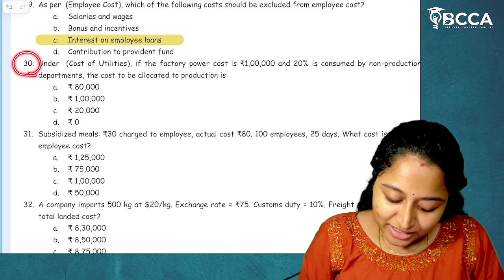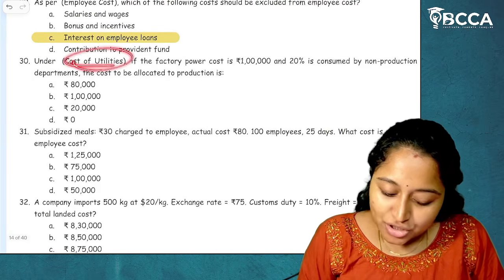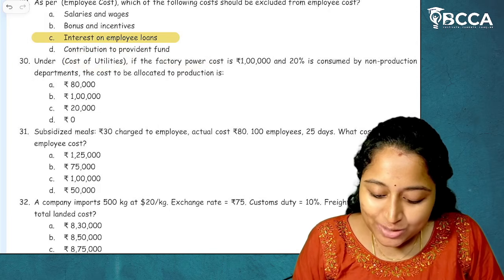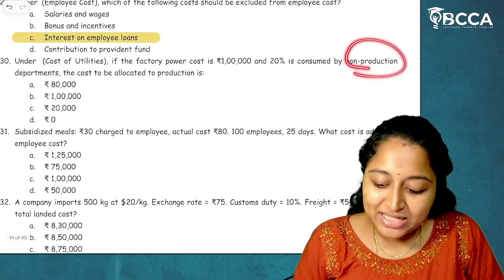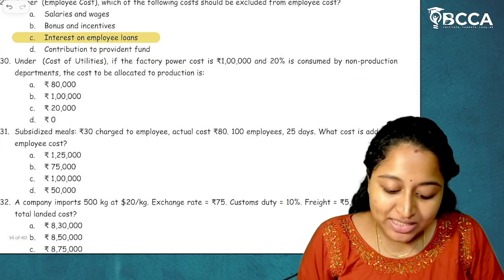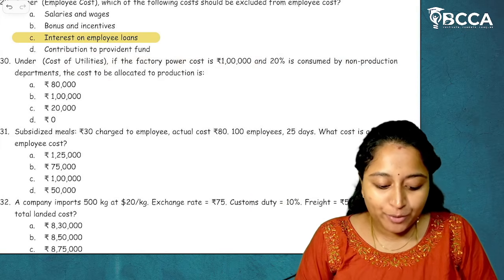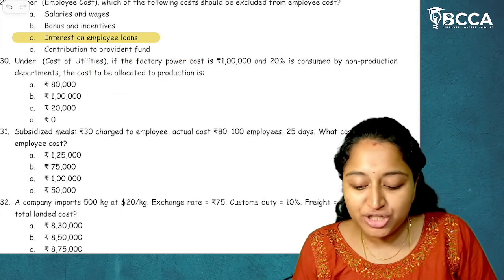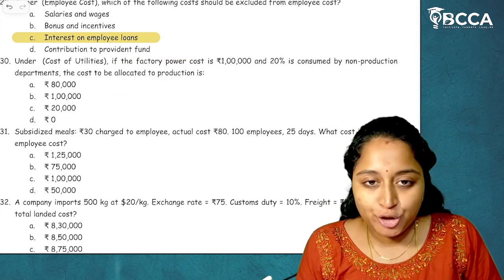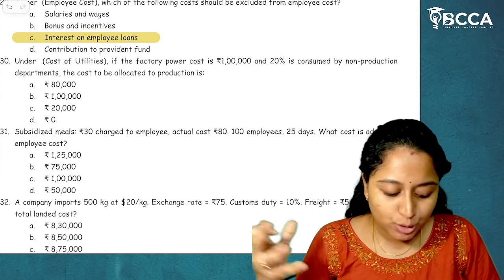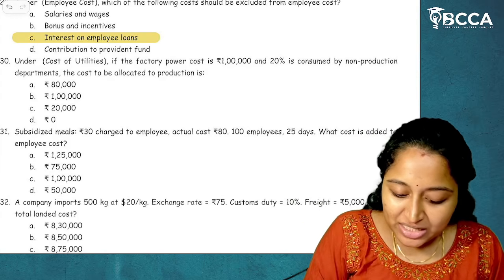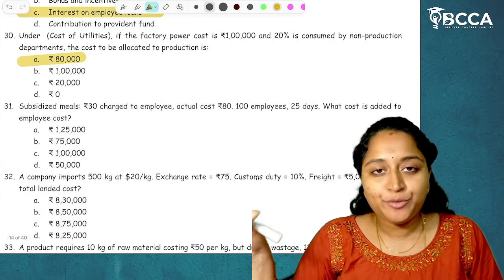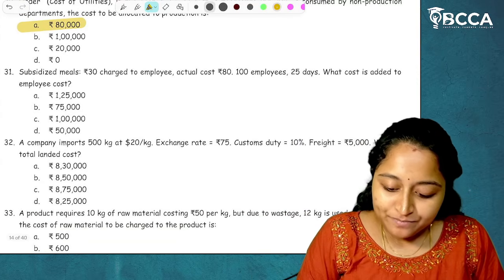Then question number 30. Under cost of utilities, CAS 8, if the factory power cost is 1 lakh and 20% is consumed by non-production departments, the cost to be allocated to the production is simple. 20% is not related to production. So only 80% is related to production. 1 lakh into 80% will be 80,000 rupees. I hope it is clear. So we'll eliminate the 20% of non-production capacity, whatever is there. I hope it is clear.